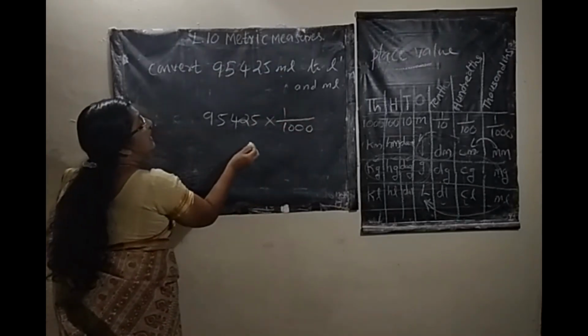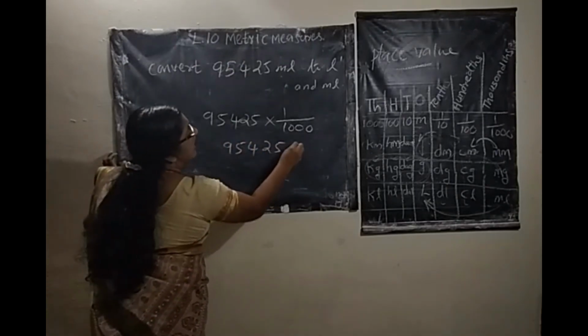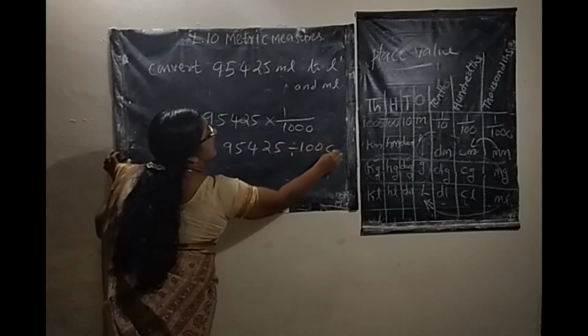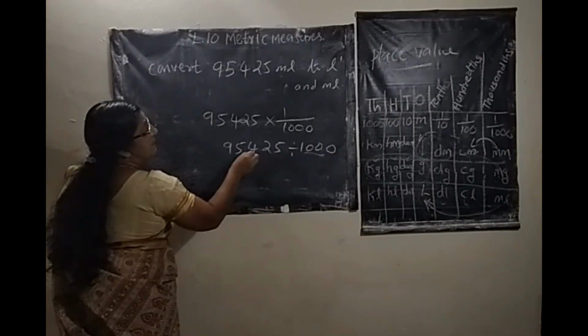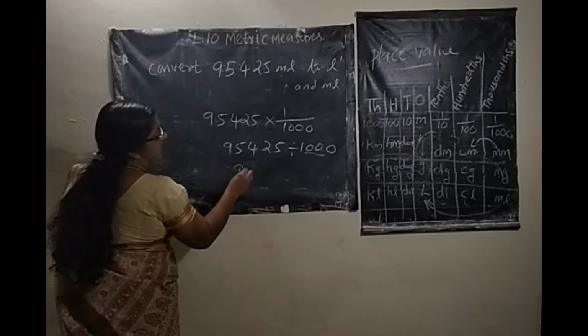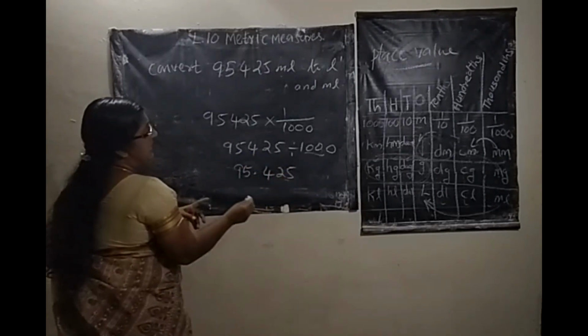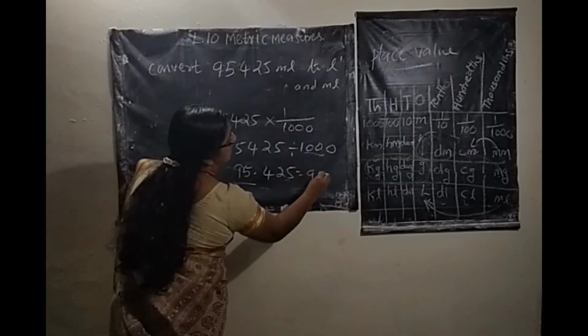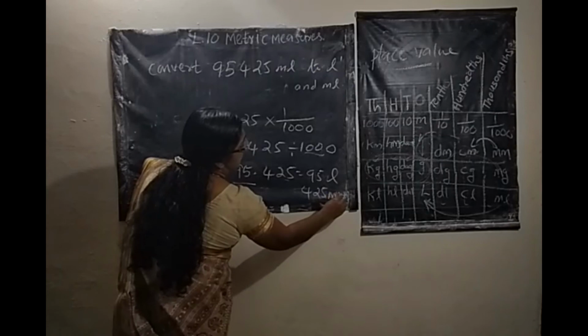That is 95,425 divided by 1000. Move 3 places, 1, 2, 3. 95.425. That means 95 liter, 425 milliliter.